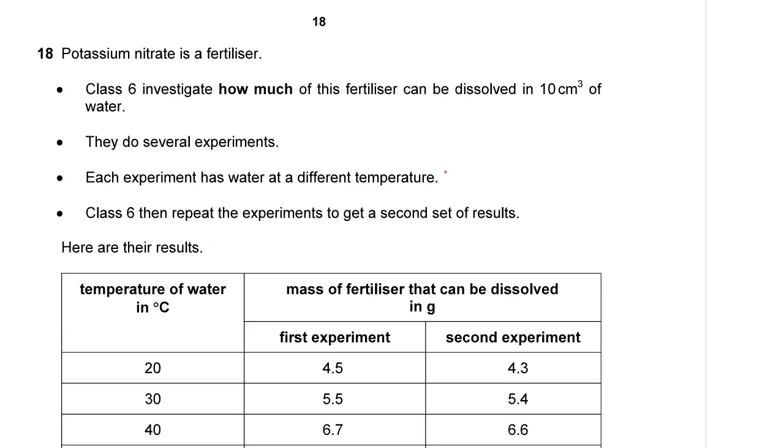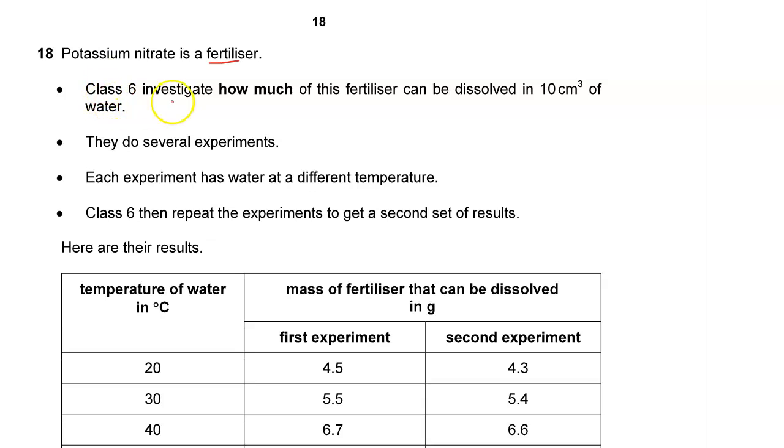Number 18. Potassium nitrate is a fertilizer. We need fertilizers to make our soil more fertile, so that we may increase the yield. We have a big population in the world to feed, so fertilizers go a long way in helping feed the world.